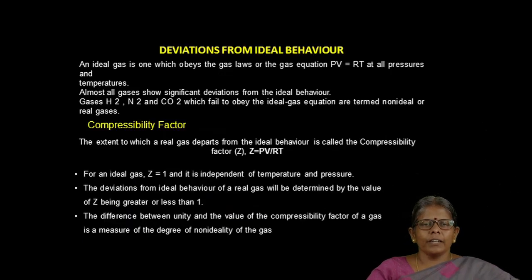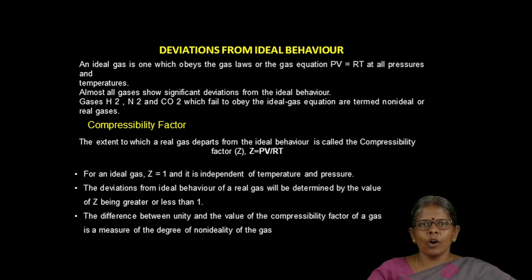The gases which obey the ideal gas equation, PV equal to nRT, are called ideal gases. But in our day-to-day life, no gas is ideal. All the gases we see in daily life, like nitrogen, oxygen and carbon dioxide, deviate from the ideal behavior, and these gases do not obey the ideal gas equation PV equal to nRT. These gases are called real gases.